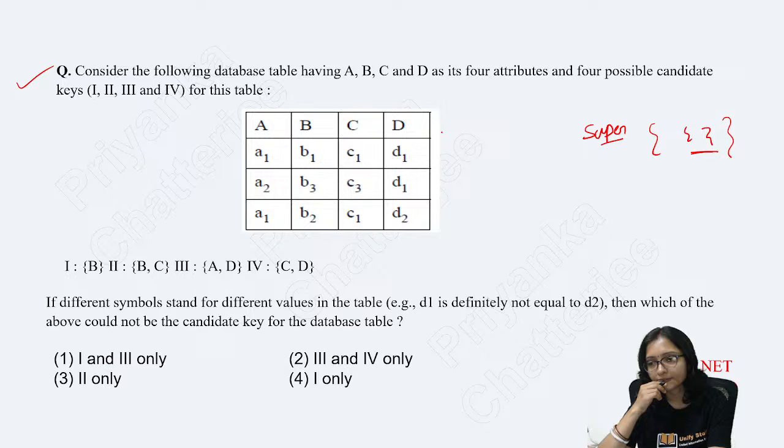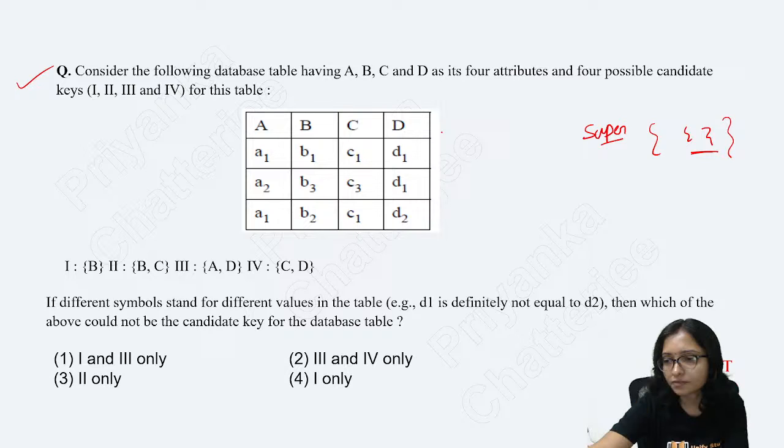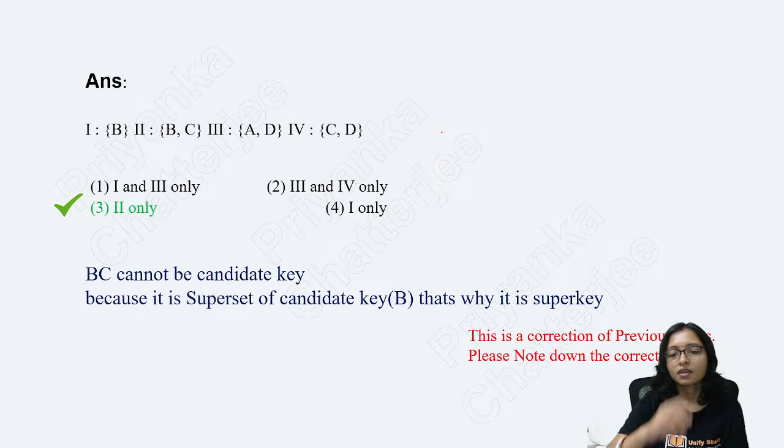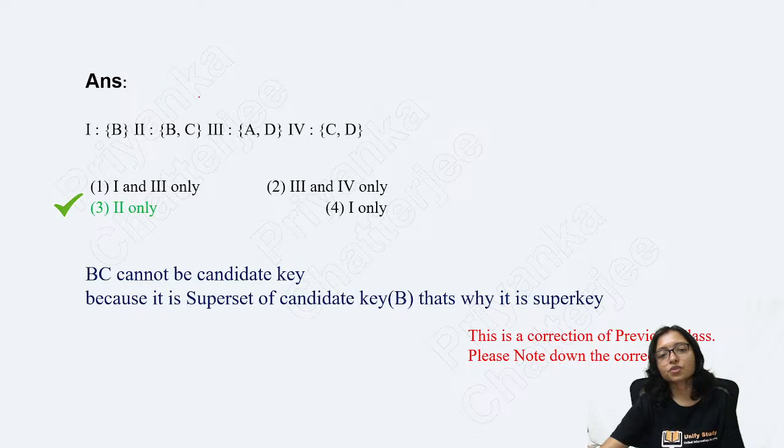Answer, everyone. Yes, answers are coming. Again some students are making a mistake.